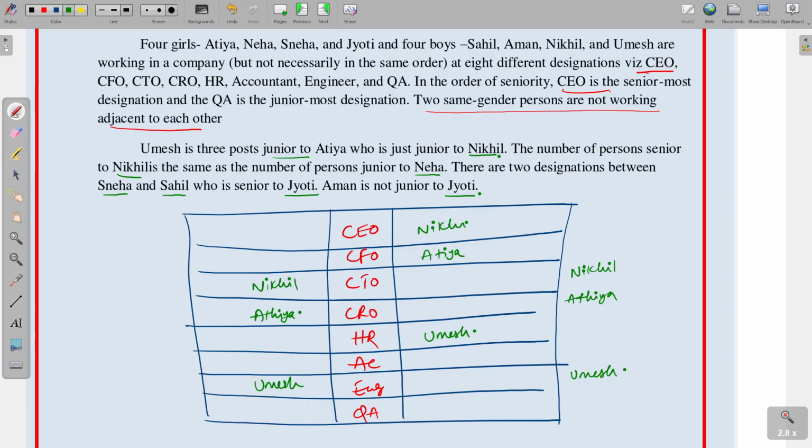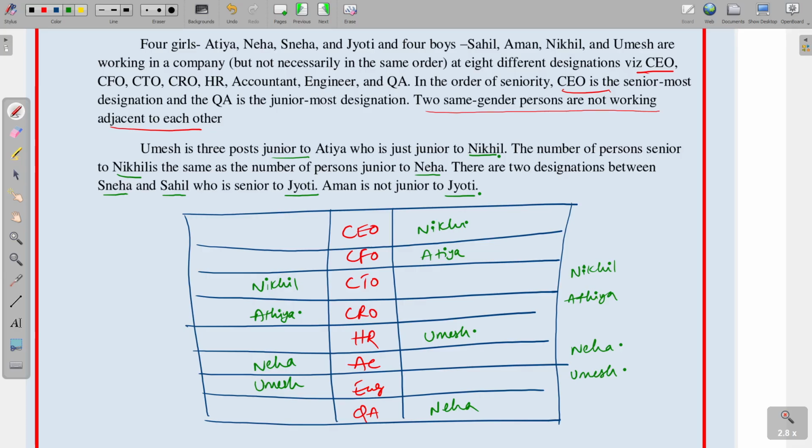Next point: the number of persons senior to Nikhil is the same as the number of persons junior to Neha. The number of persons senior to Nikhil is 2 positions, so junior to Neha is also 2 positions. Coming to this one, here Neha is placed, and coming to here, 1 and 2, here Neha is placed.